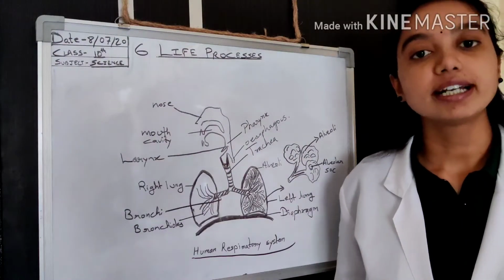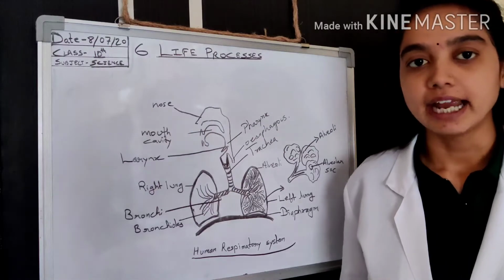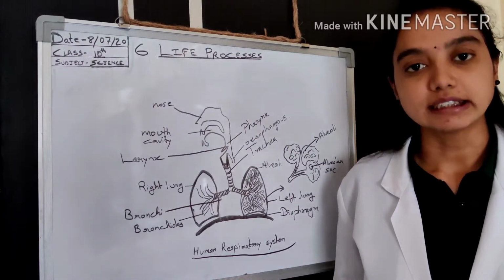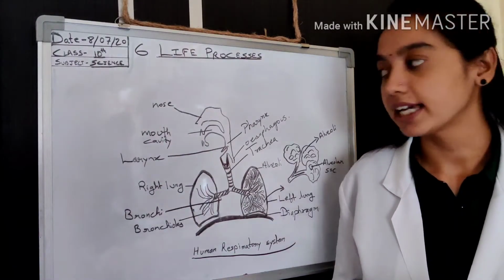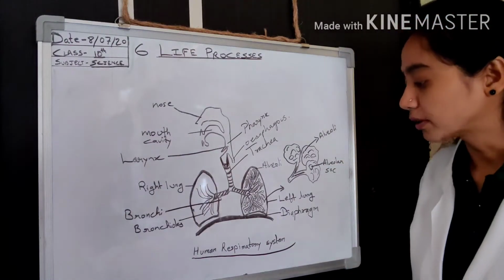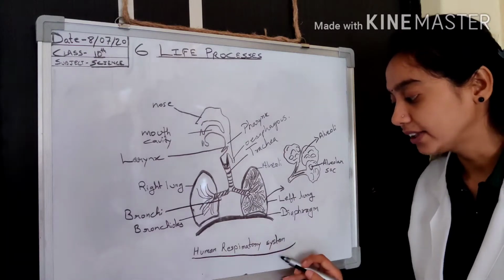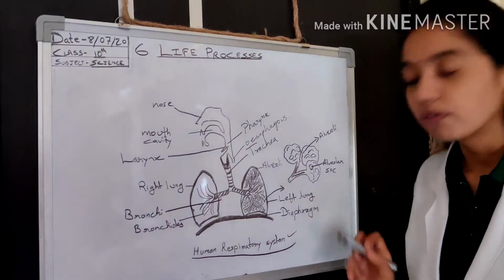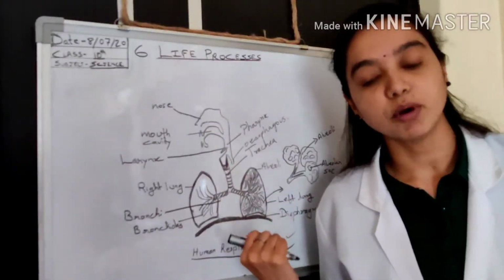So we were discussing respiration in human beings, and I have discussed what respiration is and how many types there are. Here I am going to explain the human respiratory system. First of all, the question arises: where is this system located in our body?